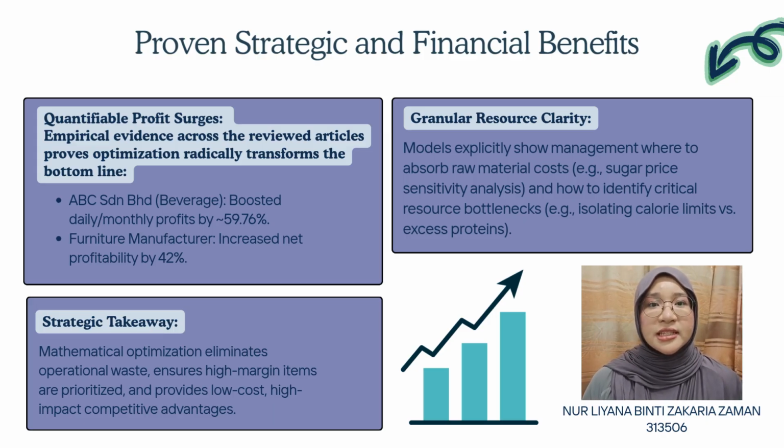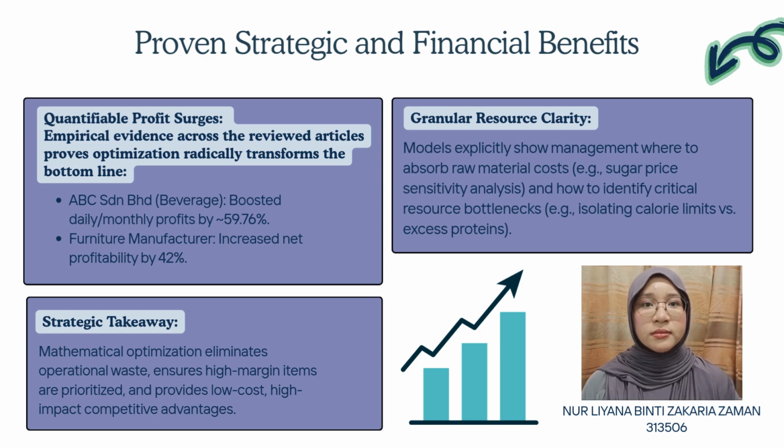It identifies exactly which resources are critical bottlenecks, such as identifying that calories were the limiting factor for a menu, while protein was in excess. It also allowed firms to run sensitivity analysis to see how shifting raw material costs, like a sudden change in sugar price, will affect future pricing decisions.